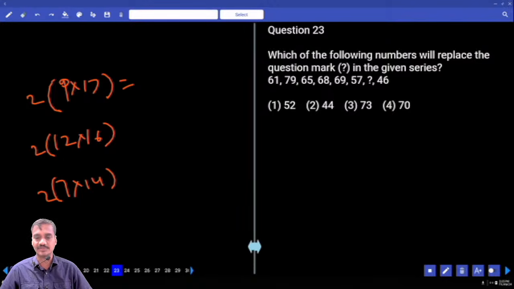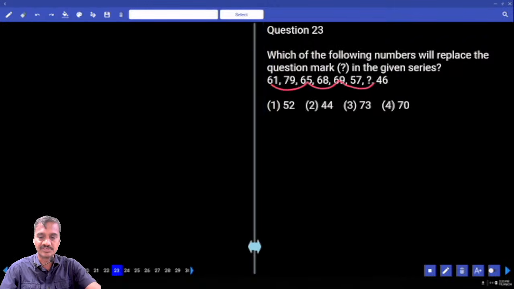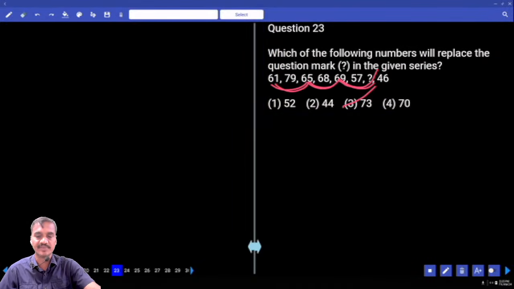Then the 23rd one. In this question number 23, if you observe, numbers are increasing and decreasing. Whenever the numbers are increasing and decreasing, you need to go for alternate numbers. Now 61 plus 4 plus 4 plus 4. 69 plus 4 is 73. 73, that is choice 3 for question 23.